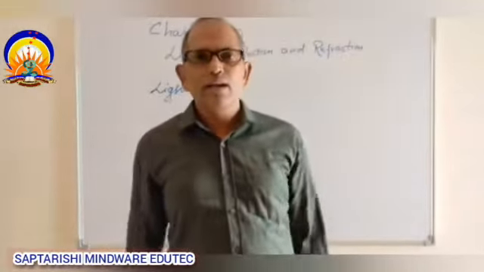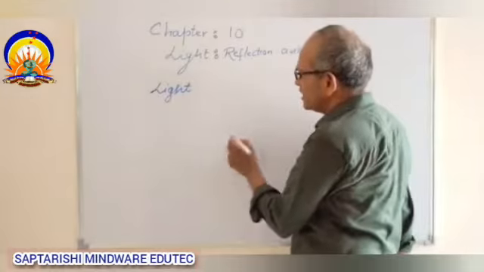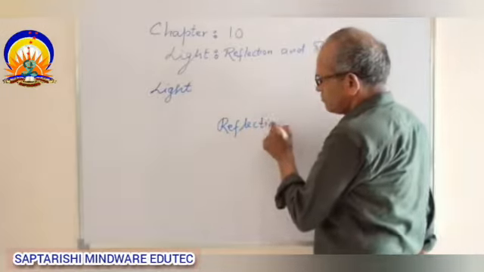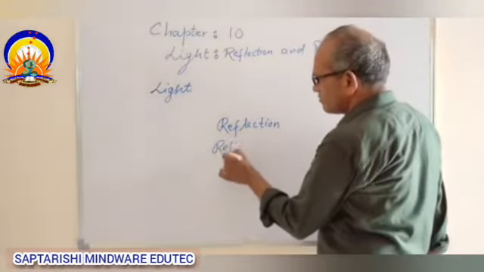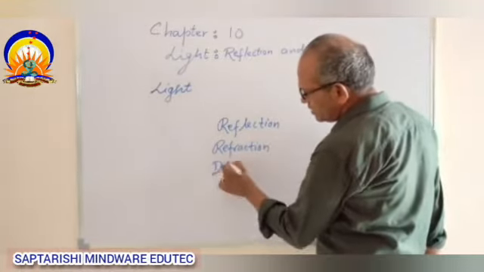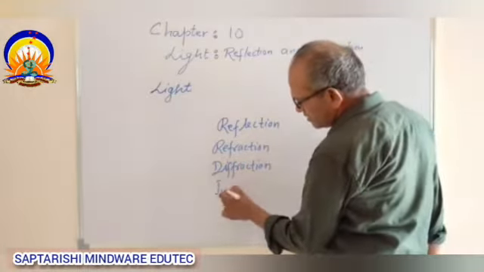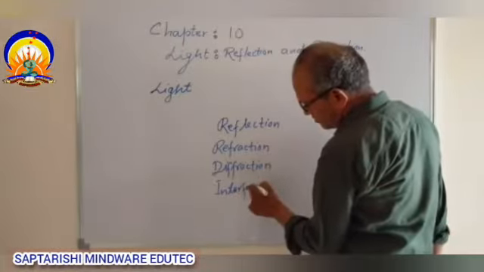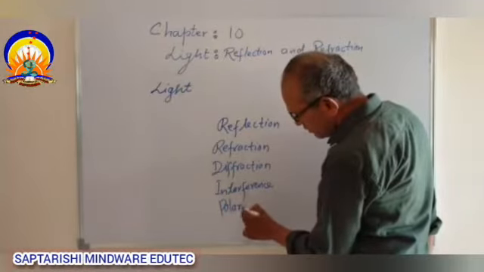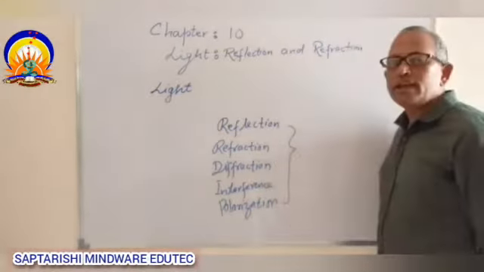What different phenomena does light show? Light shows reflection, it shows refraction, it shows diffraction, and interference, and polarization. So these are the most popular phenomena shown by light.